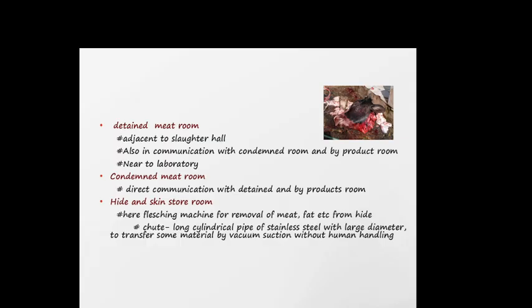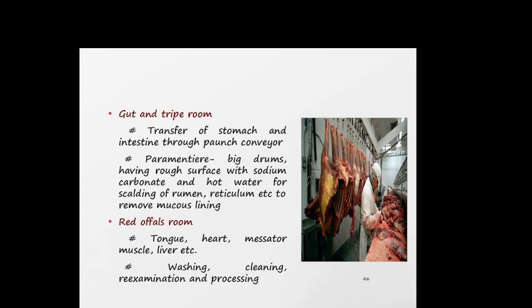Hide and skin room, with a machine for removal of meat. Gut and tripe room, where the gut and tripe are removed. It should have big drums with a rough surface, and is cleaned with sodium carbonate and hot water for scalding of the rumen. The stomach and intestine are transferred through a paunch conveyor.